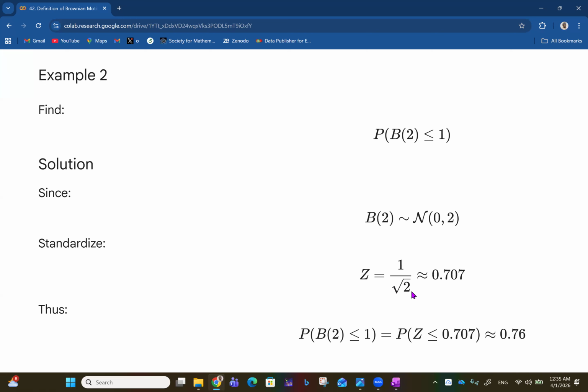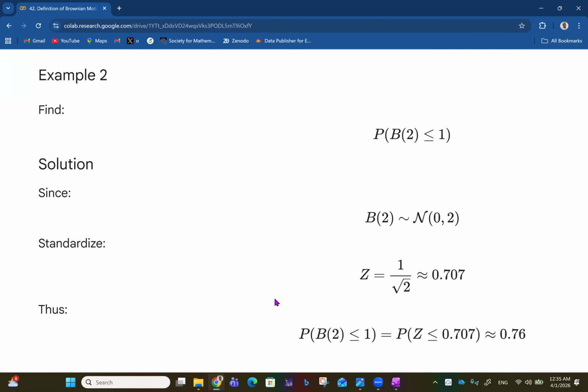Z is x minus mu, right? So x here is 1 and mu is 0. So that's 1 minus 0 all over the standard deviation, the square root of the variance, which is square root of 2. And that is approximately 0.707.